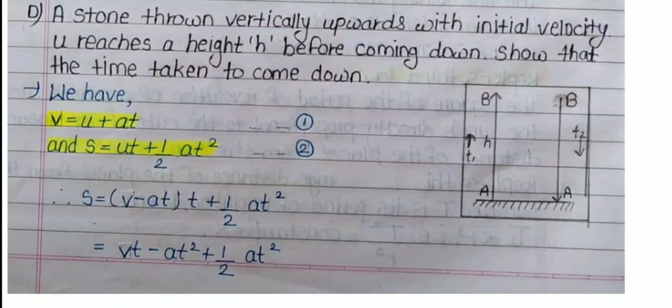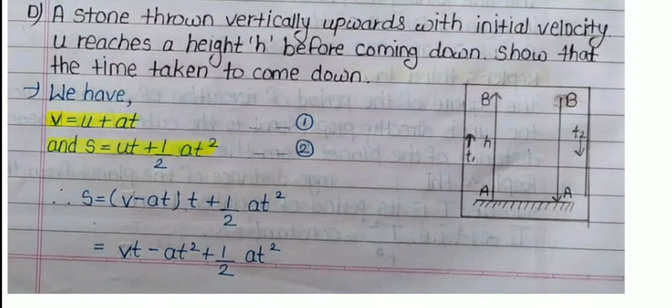Fourth, a stone thrown vertically upwards with initial velocity u reaches a height h before coming down. Show that the time taken to go up is equal to the time taken to come down. Answer: we have v = u + at, equation 1, and s = ut + 1/2 at², equation 2.